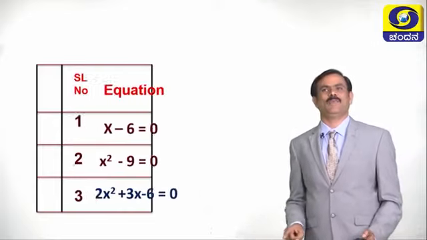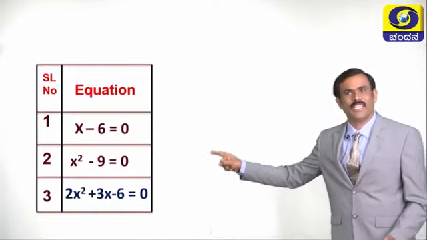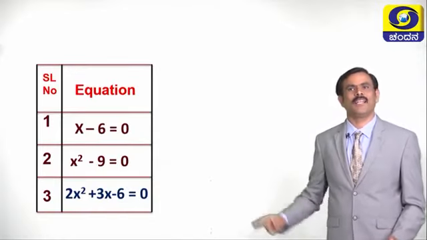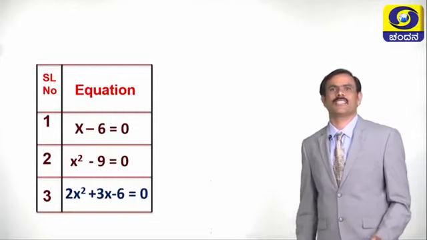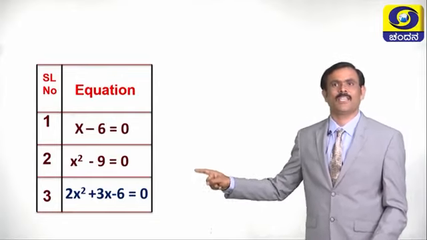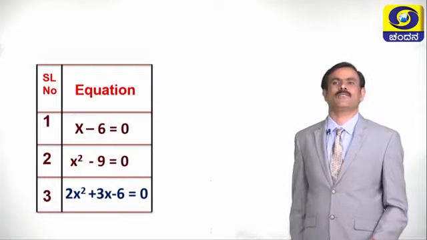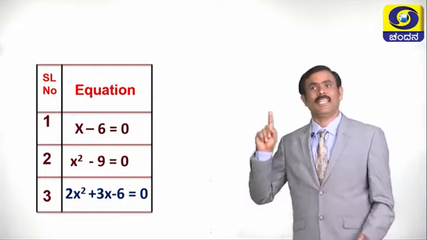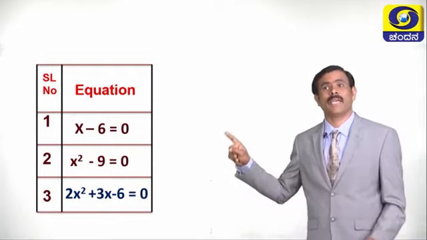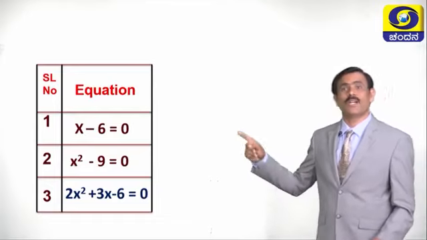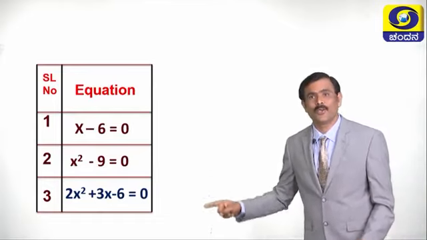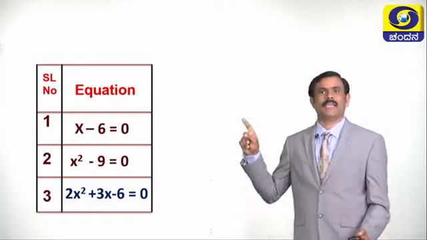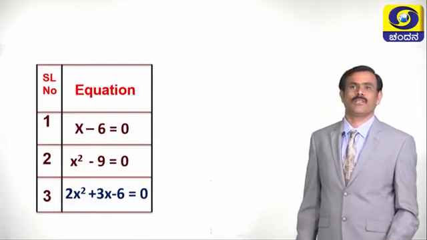Children, see the table. How many equations are there in this table? 3 equations are there. What is the first equation? X minus 6 equals 0. What is the second equation? X square minus 9 equals 0. What is the third equation? 2x square plus 3x minus 6 equals 0.